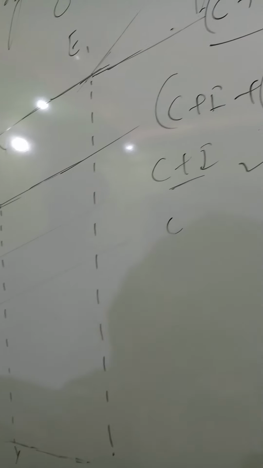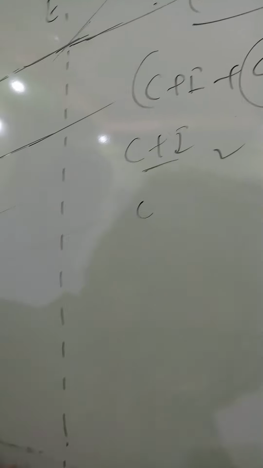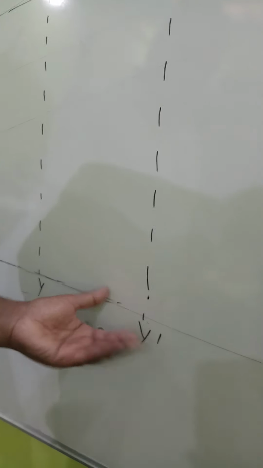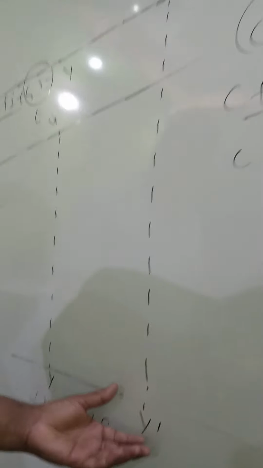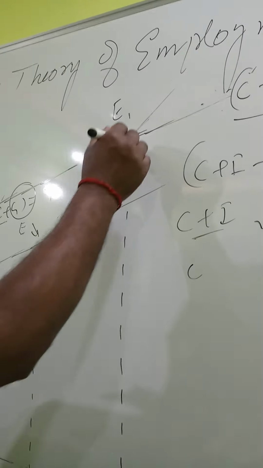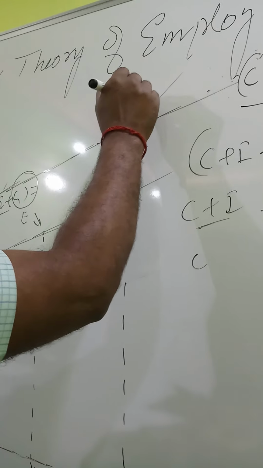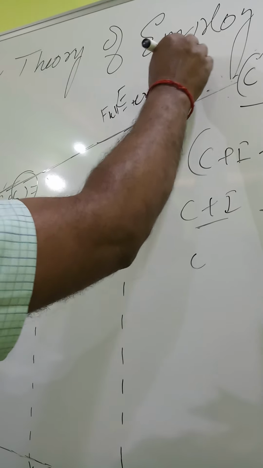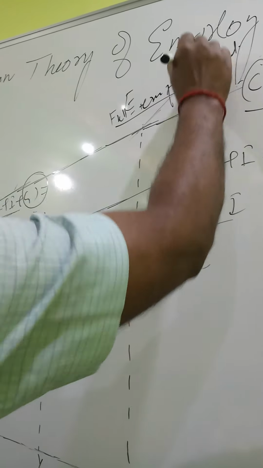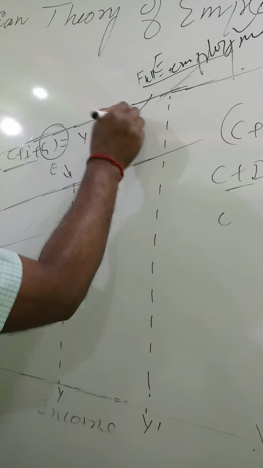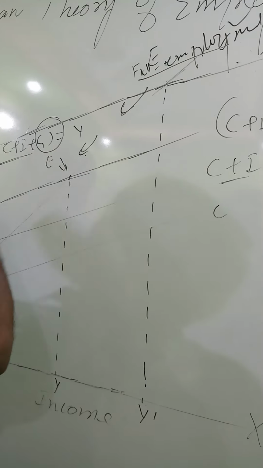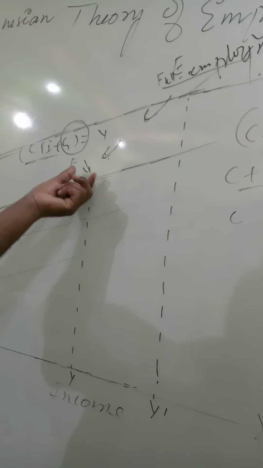So now we take the example that at the equilibrium level of Y1, we get full employment. Before that, at the point E, there was a lower level of employment.